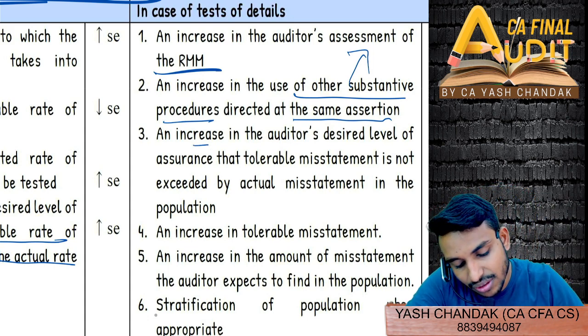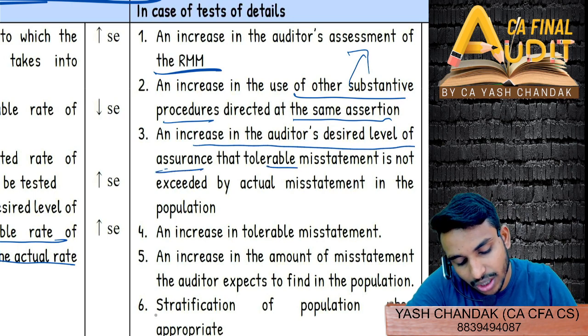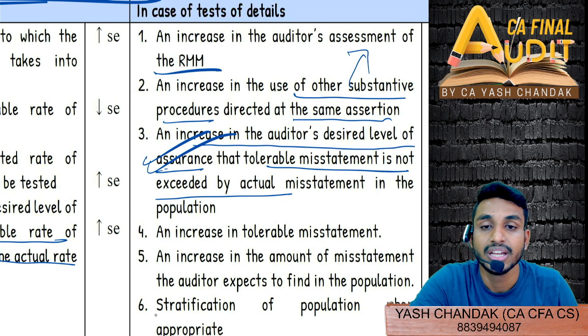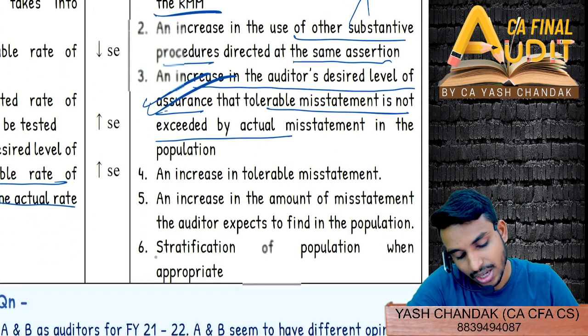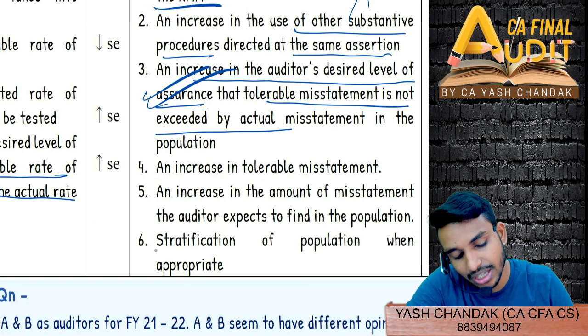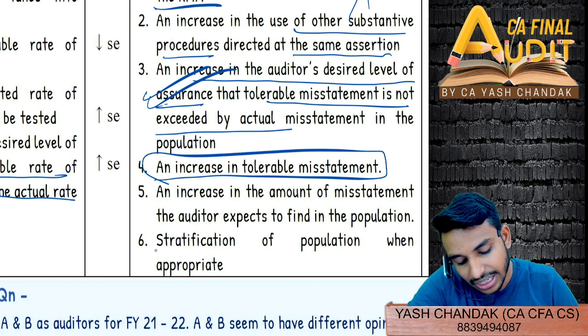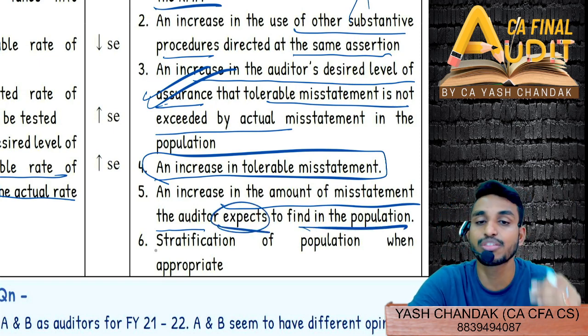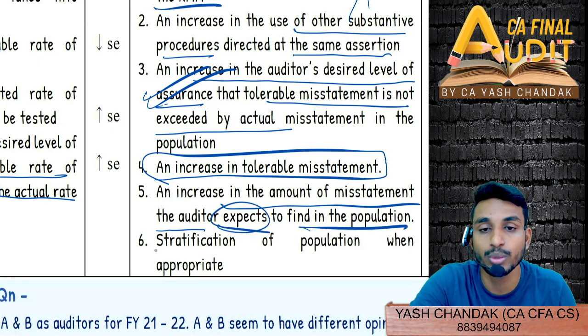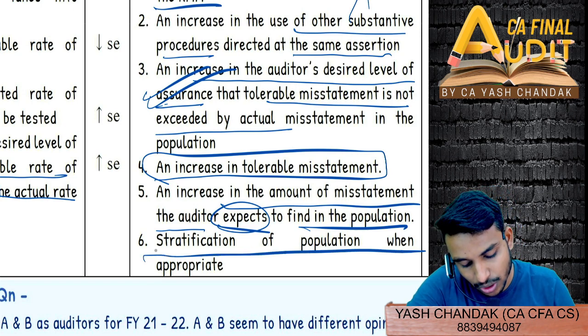Similarly, increase in the auditor's desired level of assurance that tolerable misstatement is not exceeded. Now again, the assurance level has increased. Expected desired level of assurance is increased. So we will increase our sample size. Increase in tolerable misstatement, therefore we will decrease the sample size. Increase in the amount of misstatement the auditor expects to find. So again the expected rate of misstatement has increased, then we will have to increase the sample. And stratification of population when appropriate.